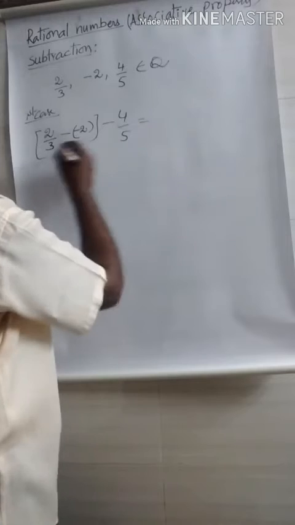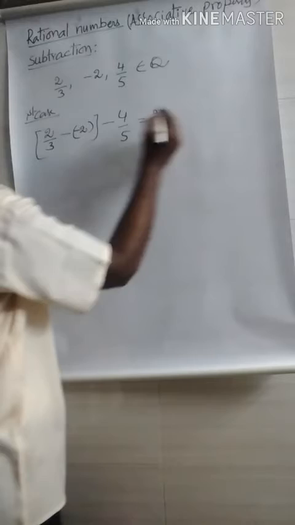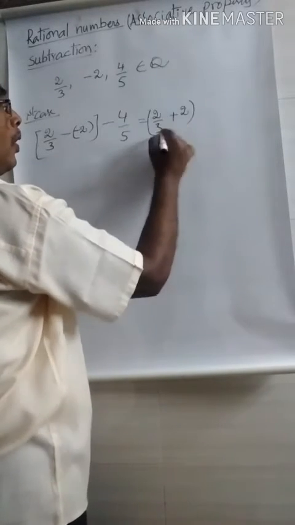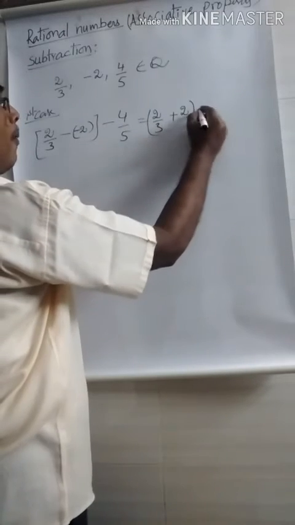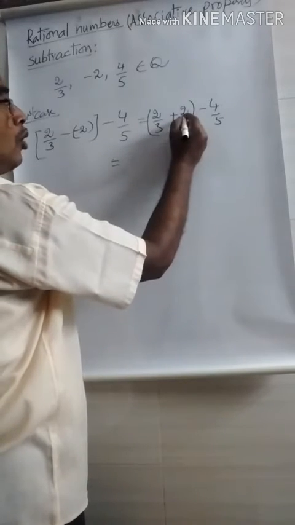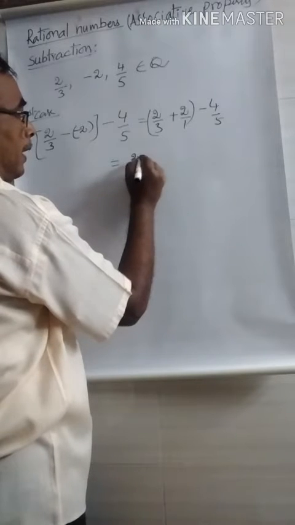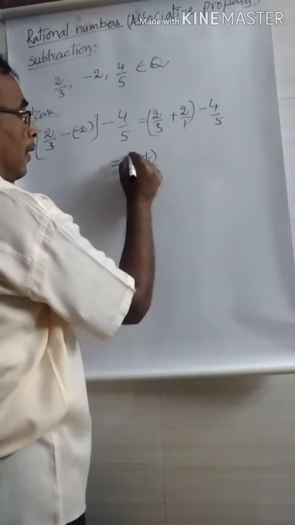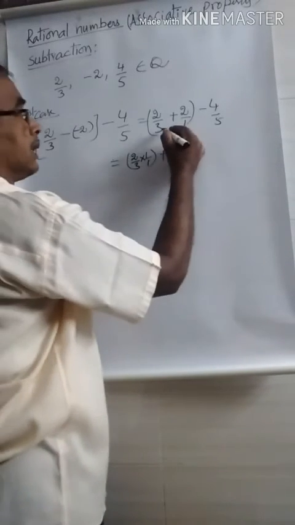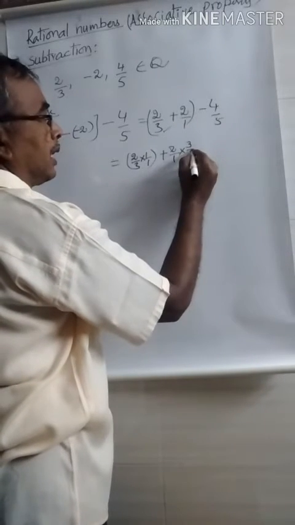You write 2 by 3 as usual, and minus into minus becomes plus. You write the third one, minus 4 by 5, as usual. Now here 2 means 2 by 1. You may do this like this: 2 by 3 into 1 by 1 plus 2 by 1. To equate the denominators, you multiply by the denominator of the first one, that is 3 by 3.